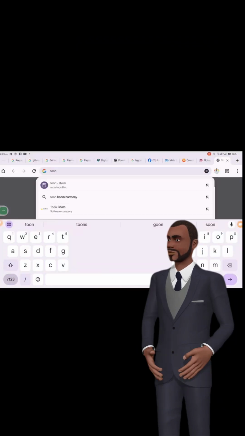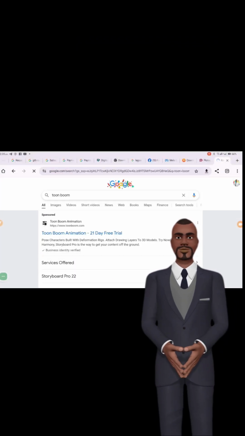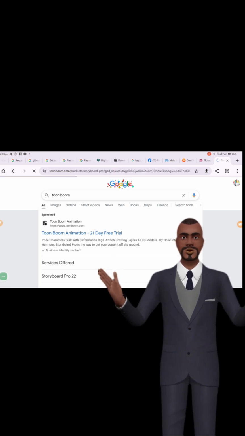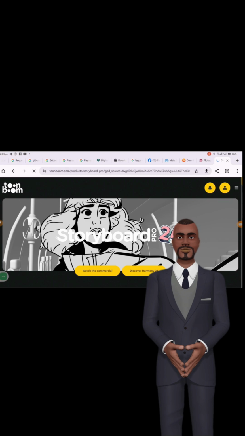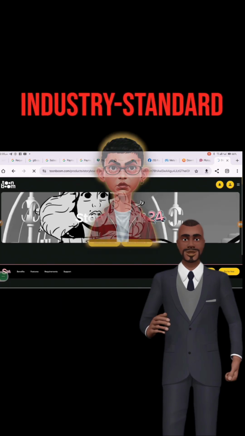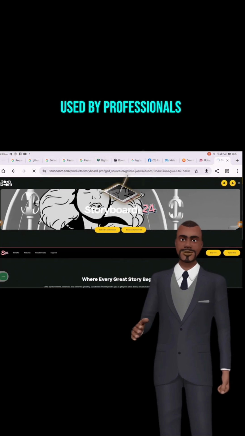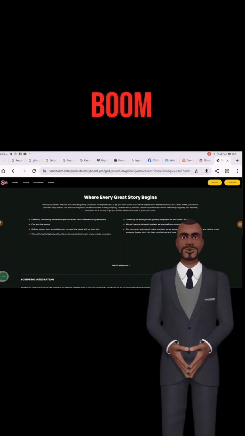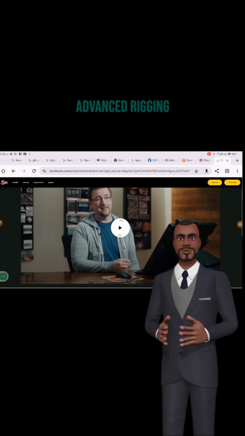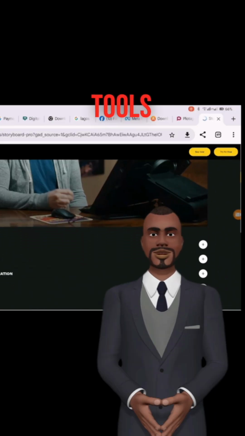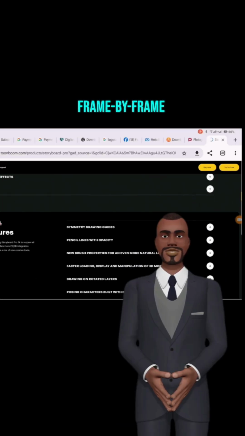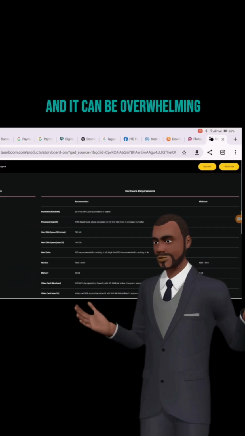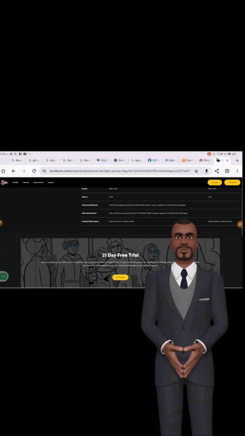Section 3. Plotagon versus other animation apps. Let's break down Plotagon's strengths and weaknesses against other animation tools. 1. Toon Boom. Toon Boom is an industry-standard animation tool used by professionals in TV shows and movies. Unlike Plotagon, Toon Boom offers hand-drawn animation, advanced rigging, and extensive tools for creating high-quality, frame-by-frame animation. The learning curve, though, is much steeper, and it can be overwhelming for beginners.